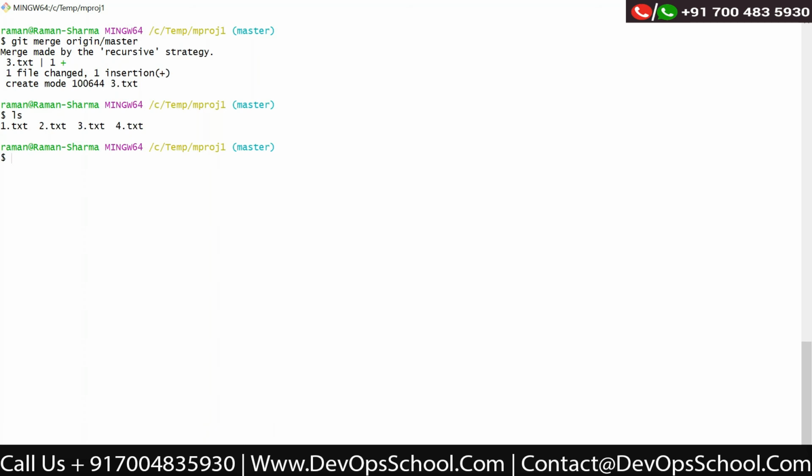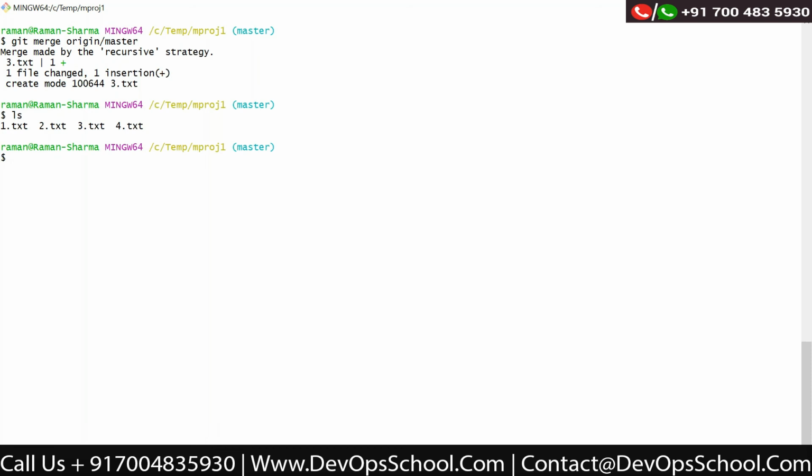So how many steps have I used? The first step is a fetch. In the fetch step, it goes to the remote repository and fetches the differences. And when I say merge, it will merge to my master branch. Okay, so this merge is done. Now we have 1, 2, and 3. The 3.txt file was created on the GitHub repository, and the 4.txt file I have created here.